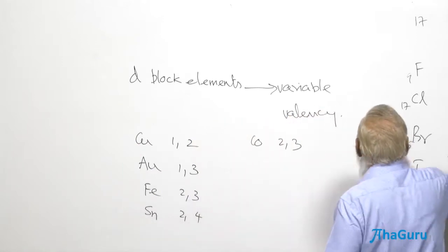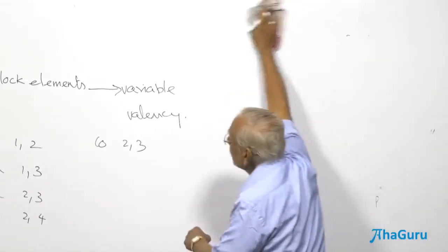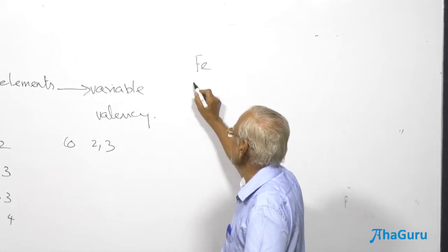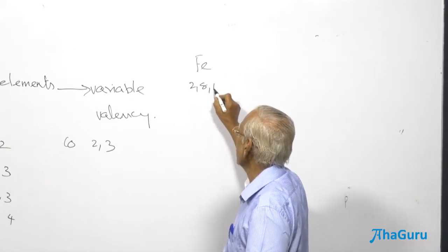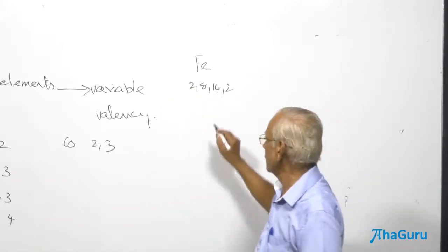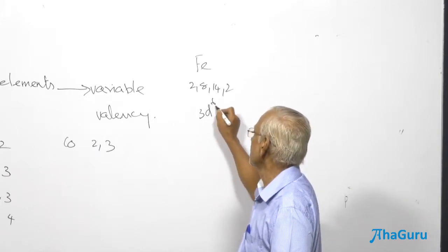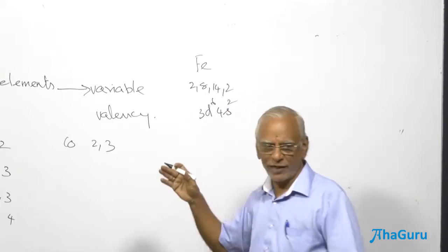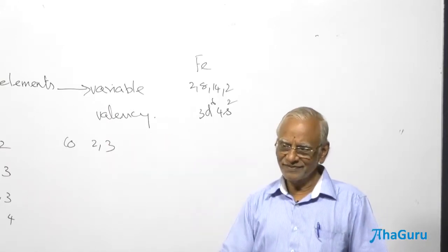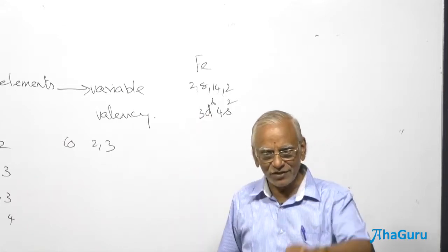Now, why do d block elements form variable valency? Why does iron form a variable valency? Write the electronic configuration, 2 8. We should remember both the structures, the shell structure and the orbital structure. Orbital structure is going to be 3d6 4s2. As per the Aufbau principle, 4s2 3d6. The electronic configuration of iron is 3d6 4s2.